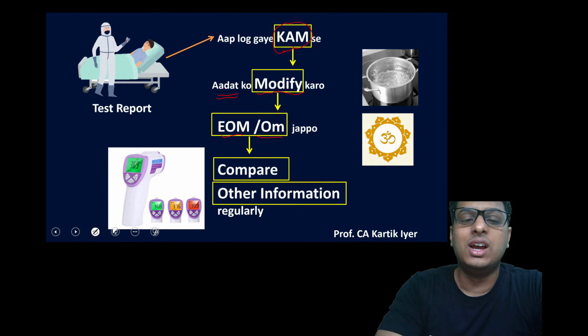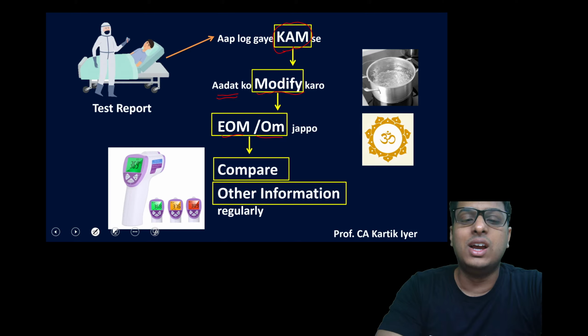Again, we'll say the doctor first tests us. After seeing the test, he says, आप लोग गए काम से. We are very, very sad. We don't know what to do now. So the doctor says modify your habits, आदत को modify करो. After he says that, the doctor tells us to say om om om regularly, that you are thanking God that God is saving you, or you are praying to God. That's called om om japo. Okay, we'll call it om om japo, just for the answer.